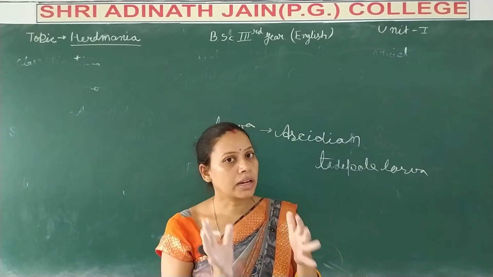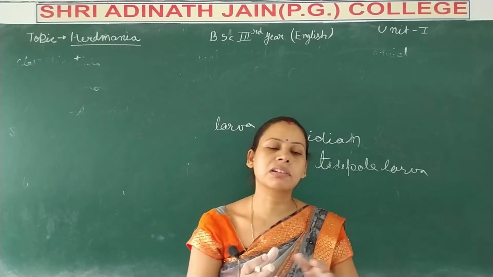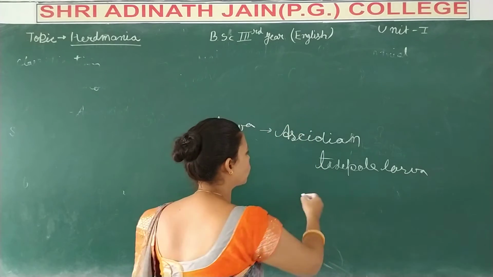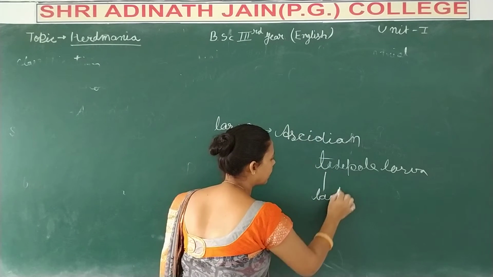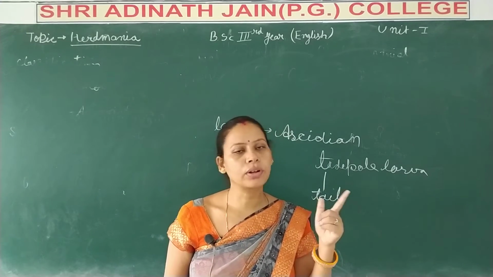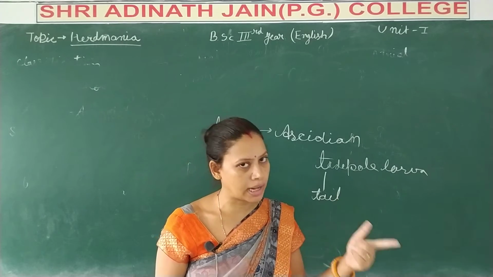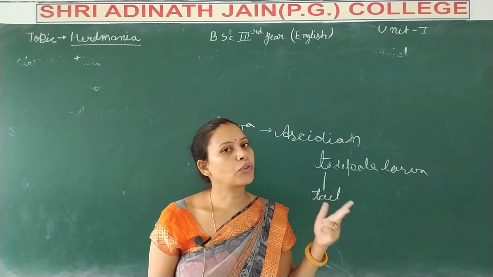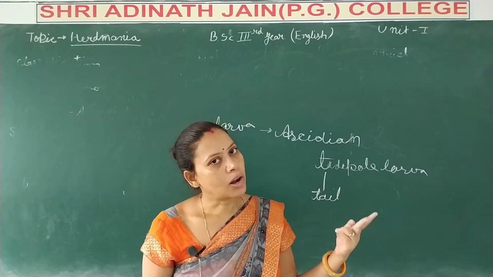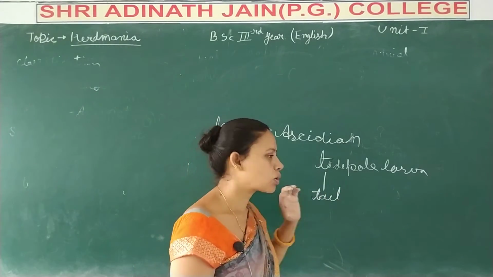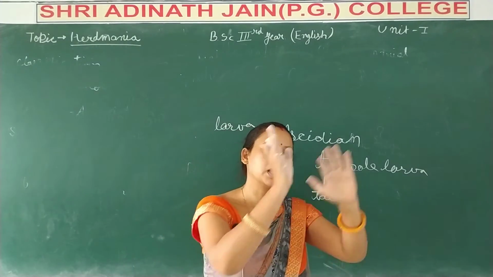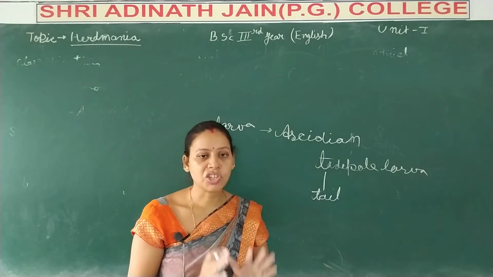It means that the larva contains the chordate characters, and they are found in the tail portion, the larval tail area. The presence of notochord is found in the tail area. The presence of the tubular nerve cord, this also a chordate character, is found in the tail of the larva. So these chordate characters are degenerated when it converts into the adult stage.